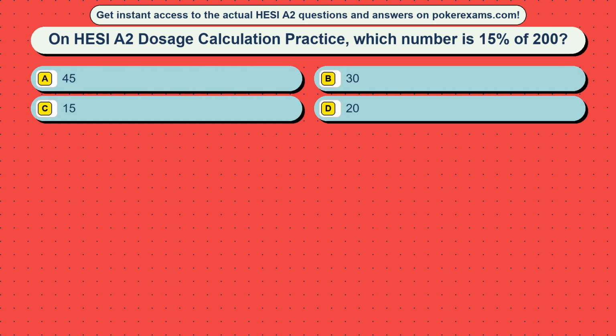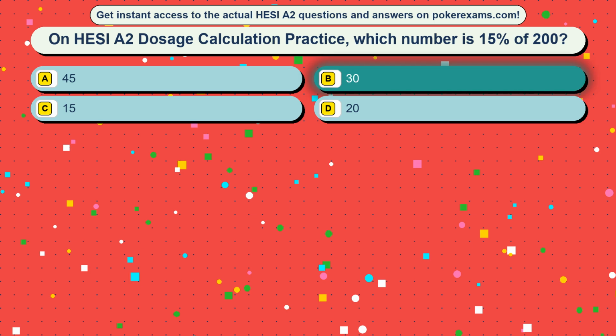Question 44. On HESI A2 dosage calculation practice, which number is 15% of 200? Option A 45, option B 30, option C 15, option D 20. The correct answer is option B, 30.